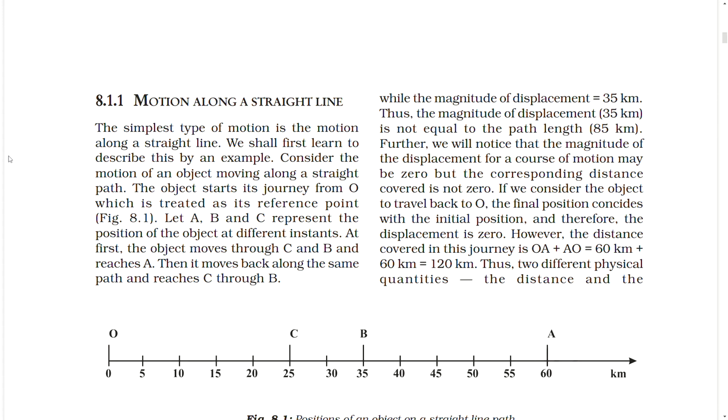8.1.1 Motion along a straight line. The simplest type of motion is the motion along a straight line. We shall first learn to describe this by an example. Consider the motion of an object moving along a straight path. The object starts its journey from O, which is treated as its reference point. Let A, B, and C represent the position of the object at different instants. At first, the object moves through C and B and reaches A. Then it moves back along the same path and reaches C through B.